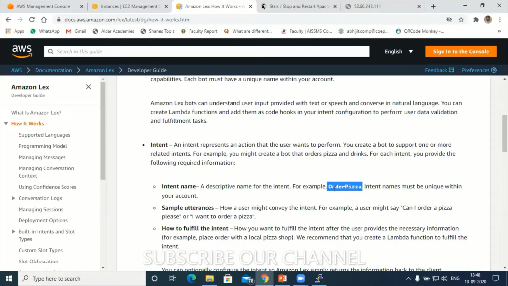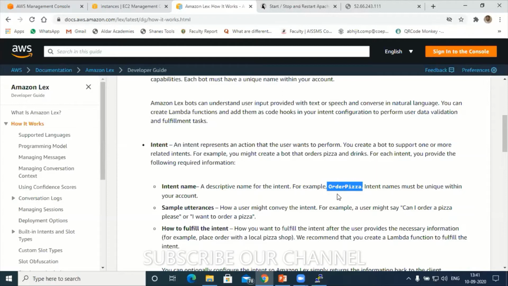Now, to order pizza, some supporting documents are also required here. Let us say you are designing a chatbot and the name of the chatbot is order pizza, so order pizza is going to be an intent.